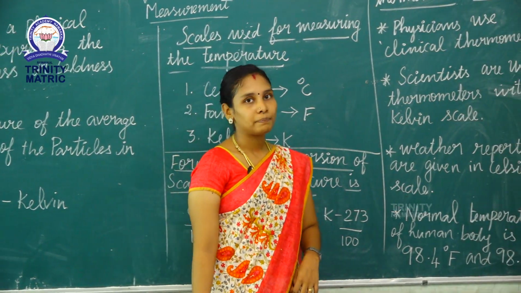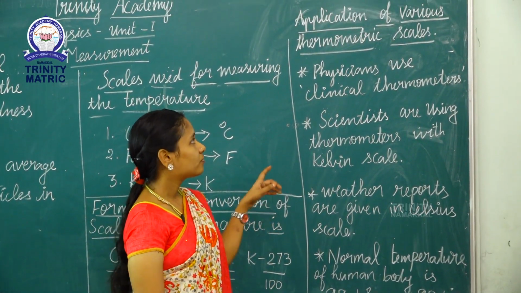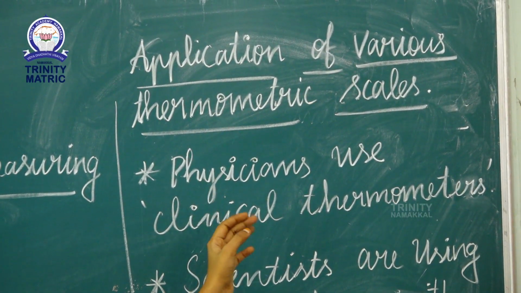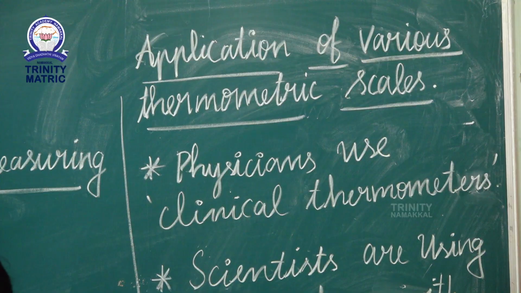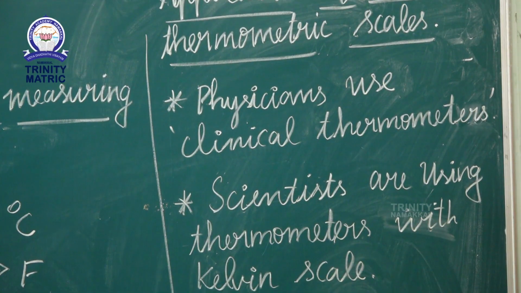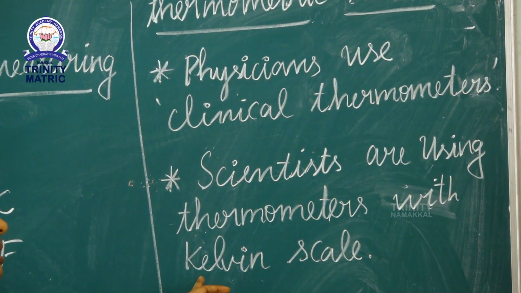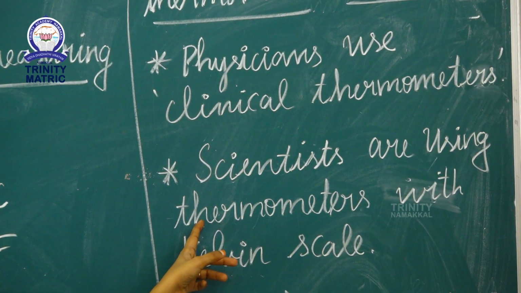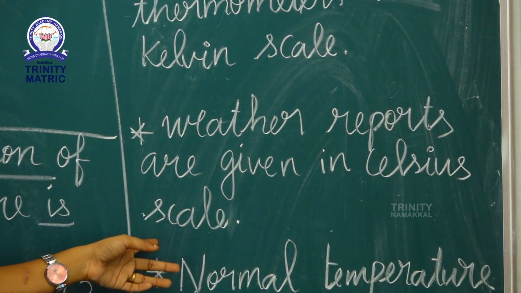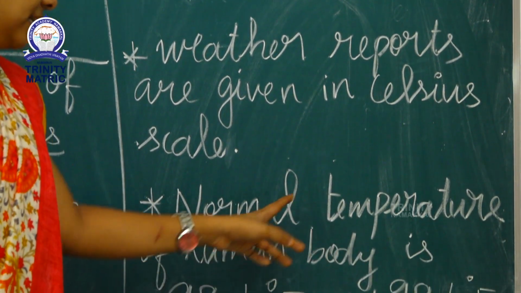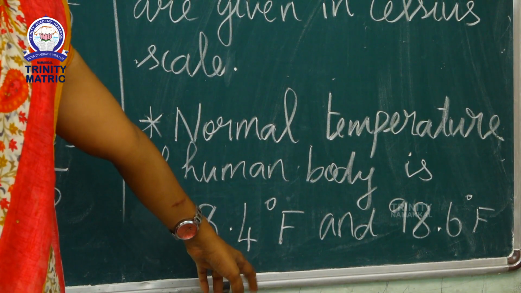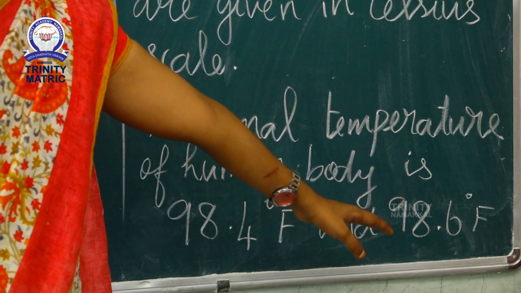Okay, let's see the applications of various thermometric scales. There are 4 applications. First one, physicians use clinical thermometers. That means doctors use clinical thermometers, which are graduated in the Fahrenheit scale. Scientists are using thermometers with the Kelvin scale, and weather reports are given in the Celsius scale. The normal temperature of the human body is 98.4 degree Fahrenheit to 98.6 degree Fahrenheit.